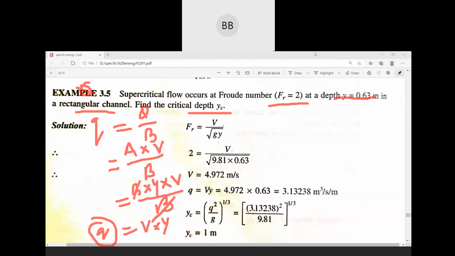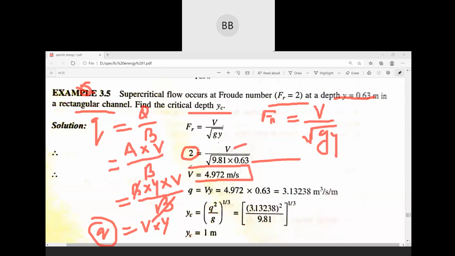Now, Froude number is given. So we use the Froude number equation, Fr equals V over root over g y. The Froude number is given, velocity is not known to us, root over 9.81 into 0.63. So from this equation, if you see, the only unknown we have is velocity, so you can directly find out the velocity.